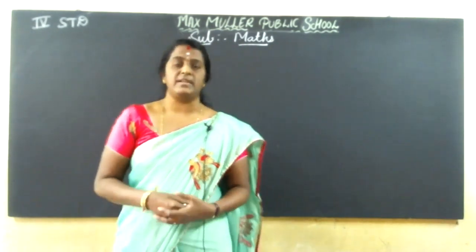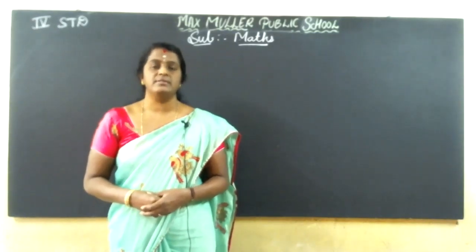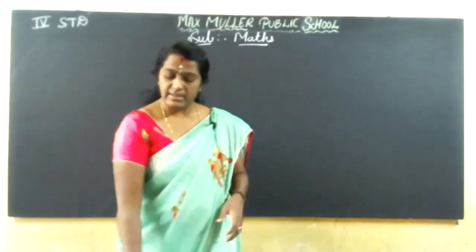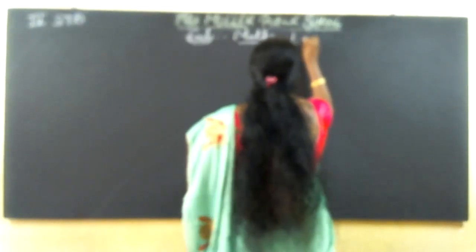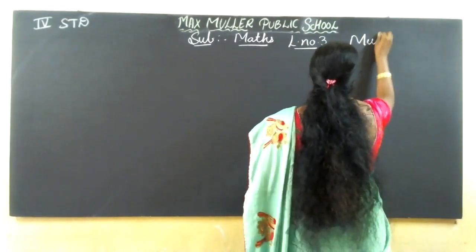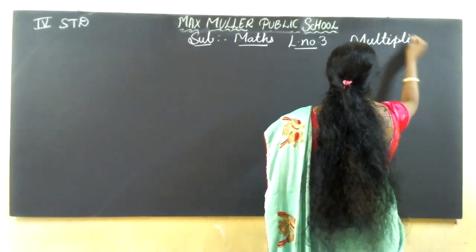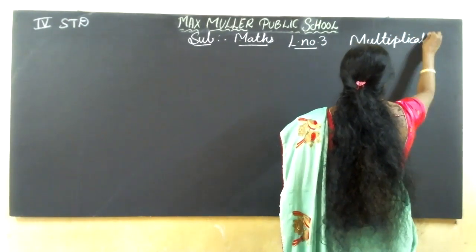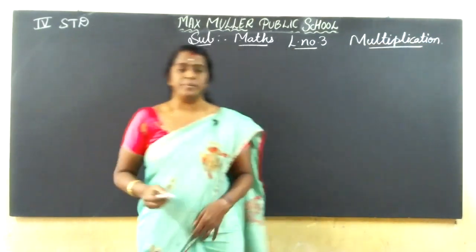We completed lesson number 1, large numbers. We have completed lesson number 2, addition and subtraction. We'll go for lesson number 3, multiplication.